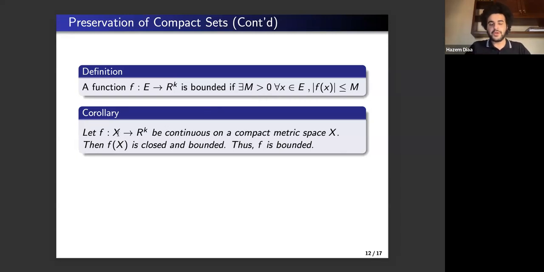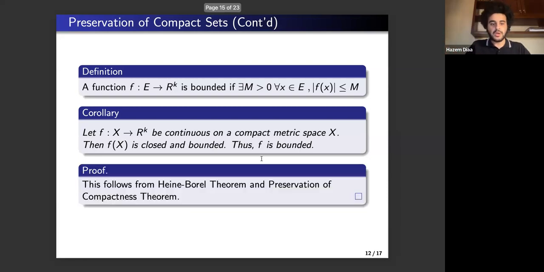We let f be a mapping of X into R^k, continuous on a compact metric space X. Then f of X is of course closed and bounded. And moreover, the function f is itself bounded. That is, the set of all values of f of x, or the range of f, is bounded. So this follows from, of course, the last two theorems.